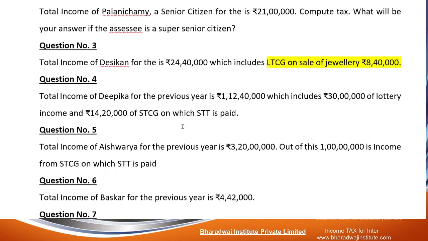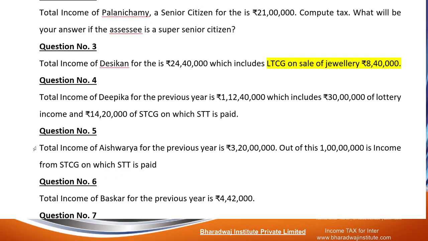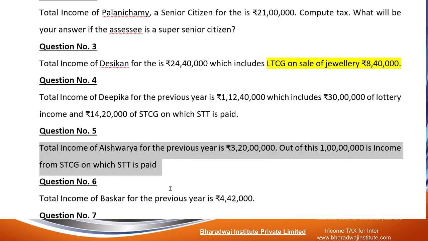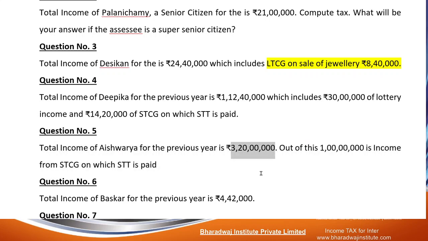This we can work out. 3 crore 20 lakhs. Out of this, 1 crore is income from short-term capital gain on which STT is paid, section 111A, where 15% has been paid. So try to work out question number 5. 3 crore 20 lakhs is the income, and 1 crore is short-term capital gain on which STT is paid. You can pause and try.